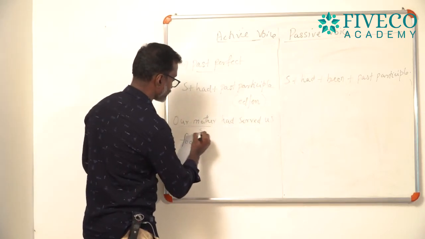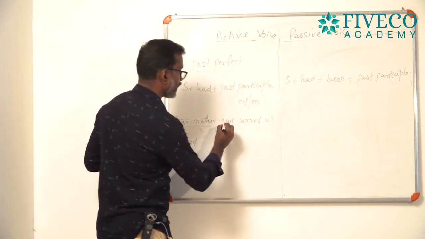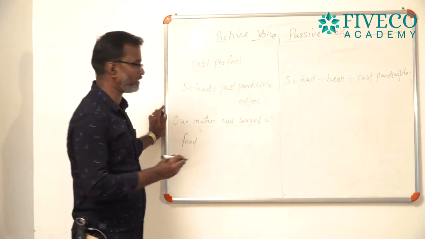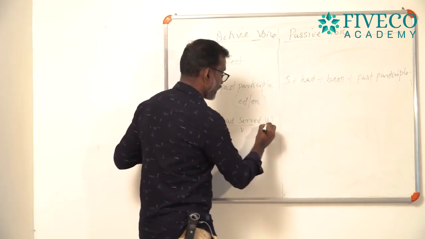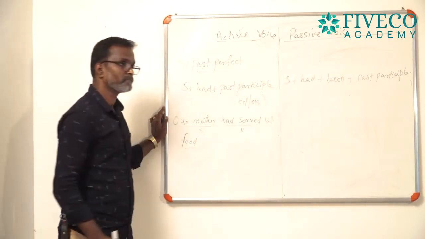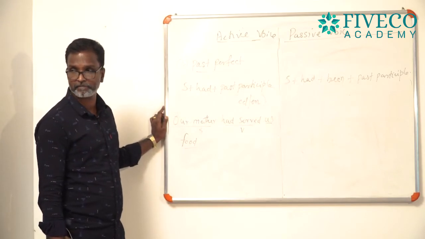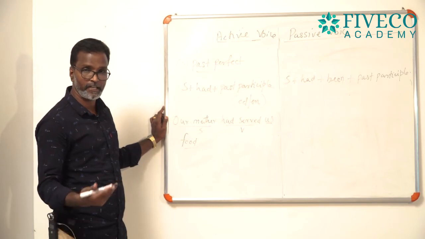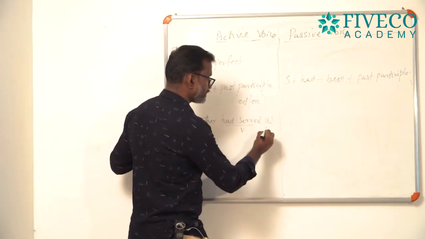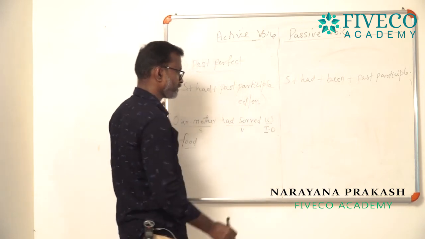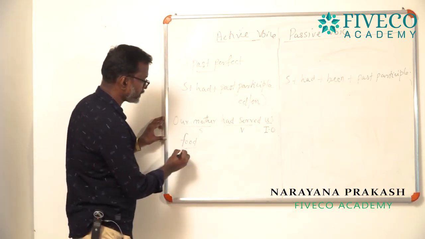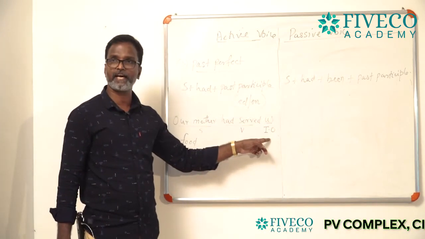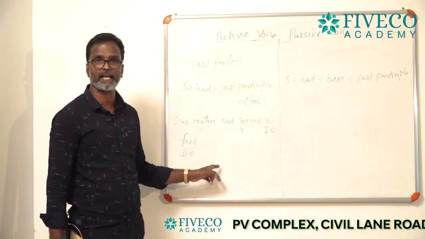Our mother is a subject. Had served, that is auxiliary verb with the main verb. And us food. Two objects are given here. And I already told you, the first object is called the indirect object and the second object is called the direct object.